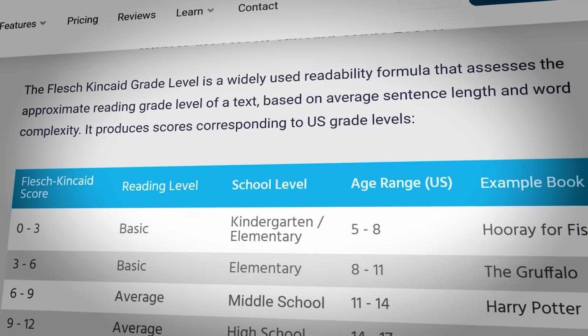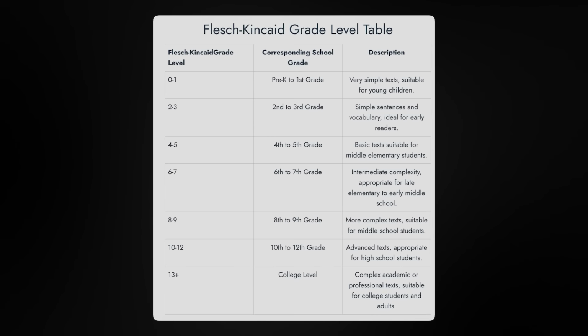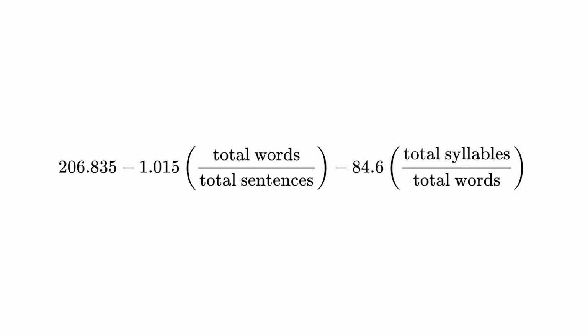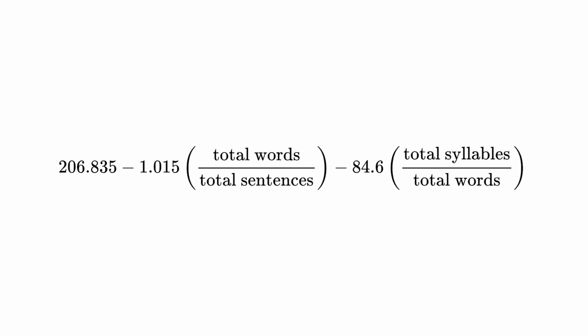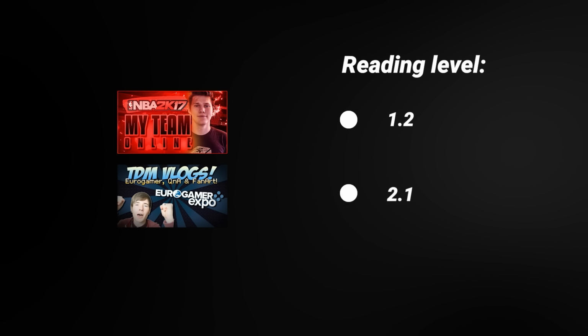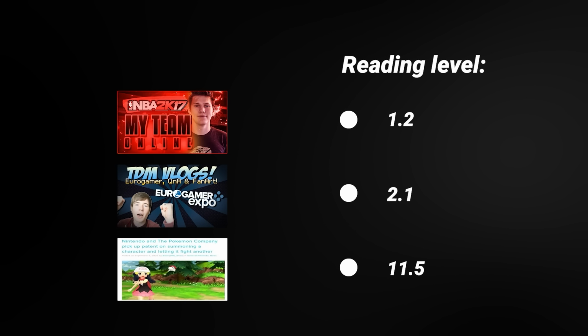So the top YouTubers use neutral words in their thumbnails, but how complex are those actual words themselves? Well, we use the Flesch-Kincaid readability tests that measure how difficult a passage of text is to understand. Now, the exact mathematical equation used is up on screen right now, but for those of us who aren't mathematologists, here are some examples of how the scoring system actually works. The text in this thumbnail would be given a rating of 1.2. This thumbnail scored a 2.1, and this thumbnail scored a whopping 11.5.